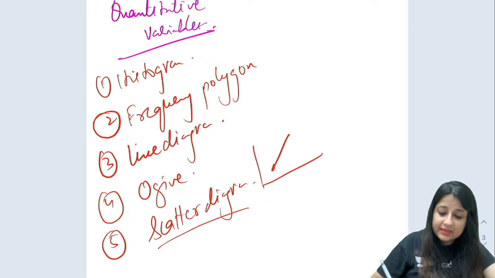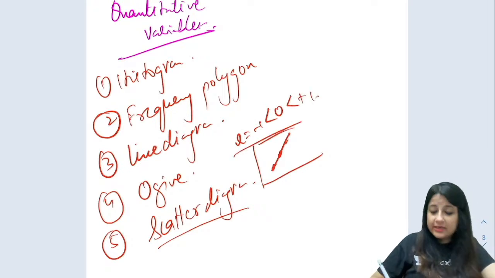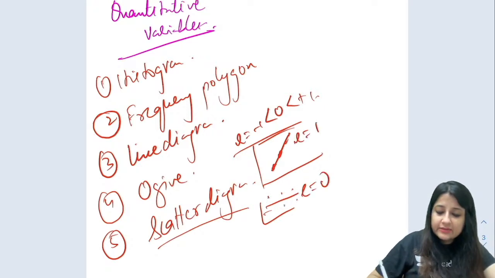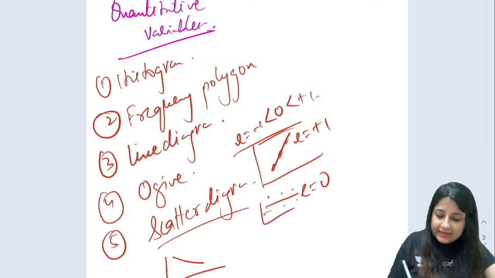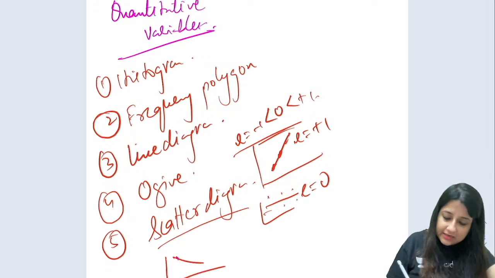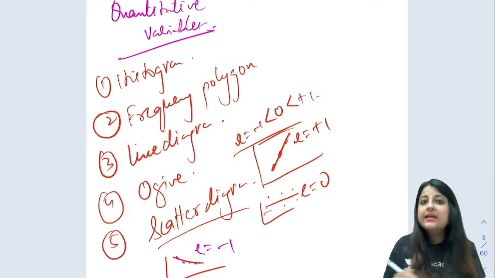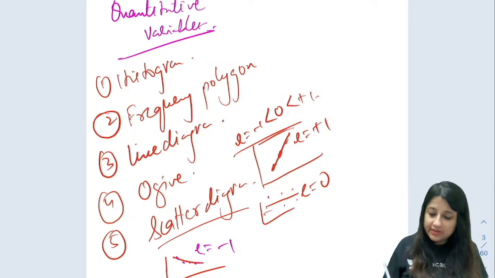Scatter diagram looks like this, where the value of R ranges from -1 to 0 to +1. Positive correlation, the dots go like this. No correlation, R is 0. If all the dots are on a line going upward, R is +1, and if going downward, R is -1, that is negative. So these are the things we use for quantitative.